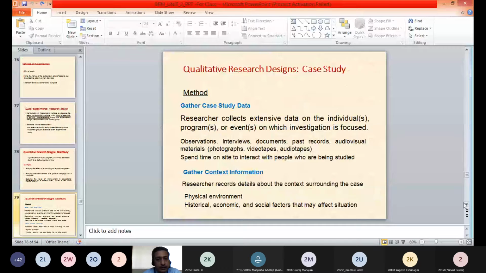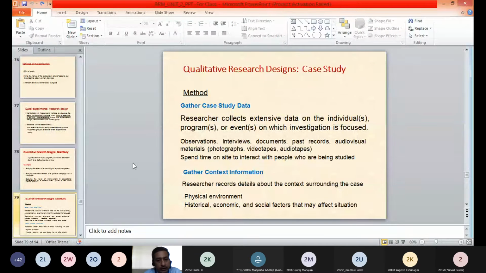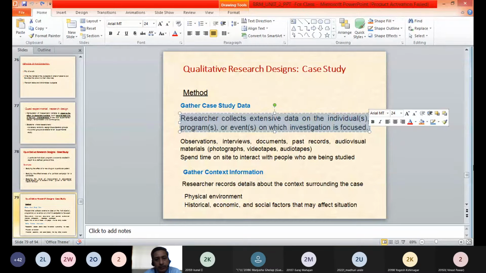Now we will understand what methods are used to gather data for a case study. In this case study method, the researcher collects extensive, in-depth data on the individuals, programs or events on which the investigation is focused.